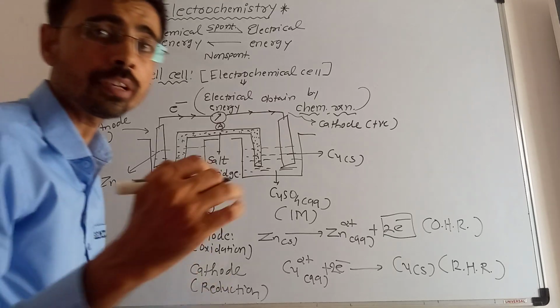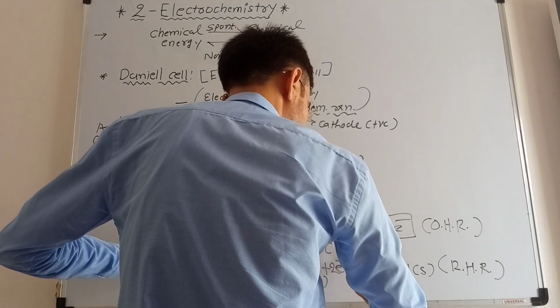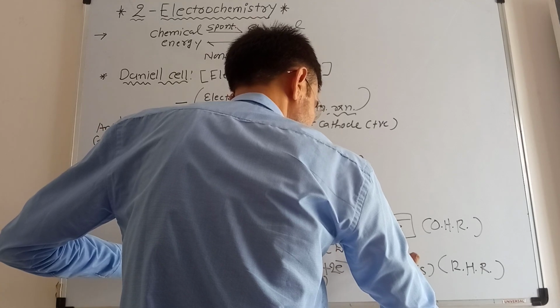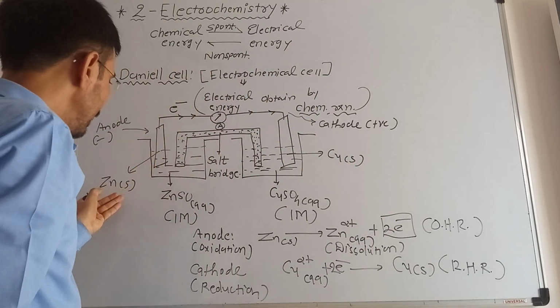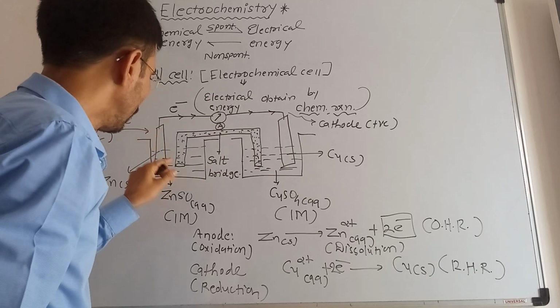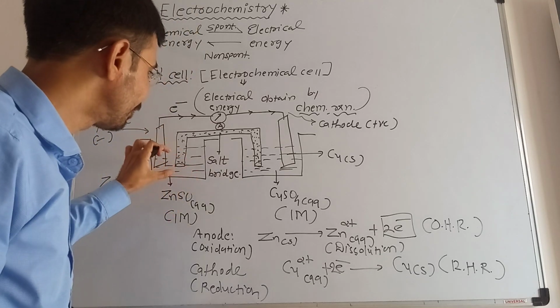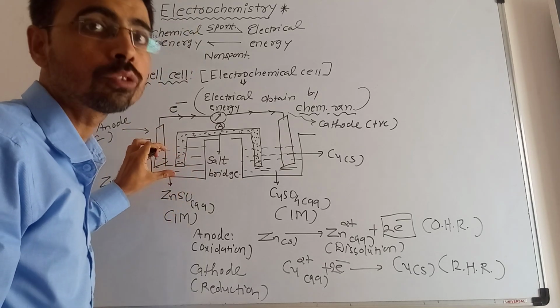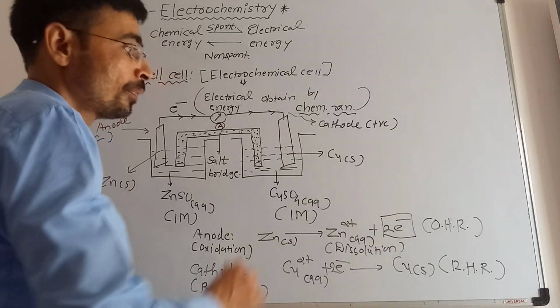Now always you have to remember that on the anode, dissolution will be taking place. That is, from the Zn solid, the Zn2+ will be dissolved in the container. So this solution on the left hand side is going to become positively charged, gradually.